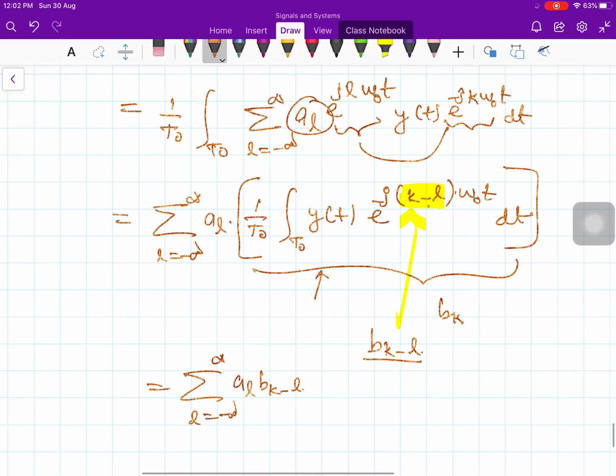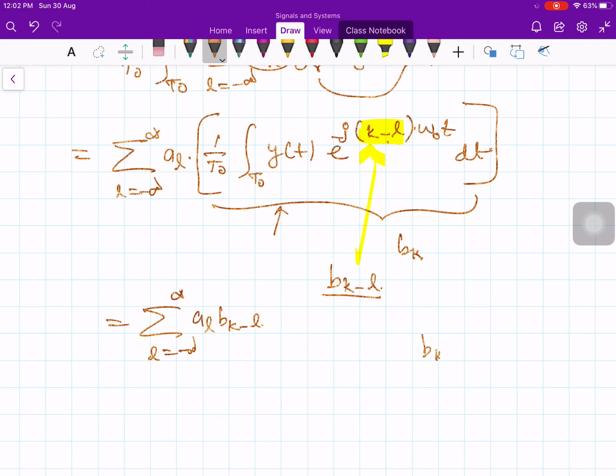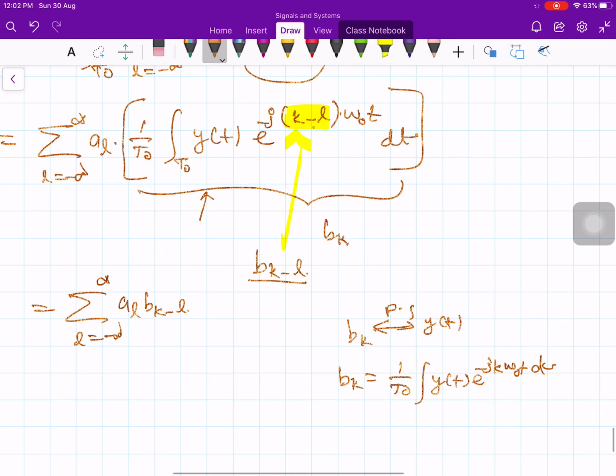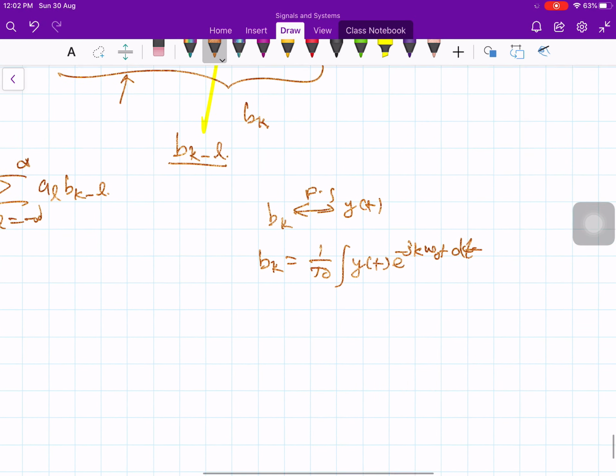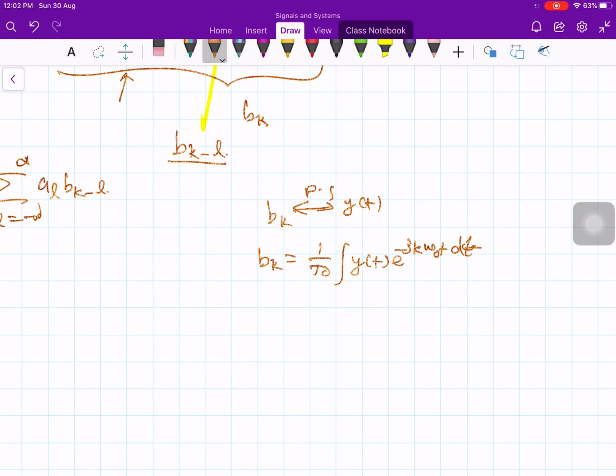Recall the definition. What is b_k? b_k is the Fourier series coefficient of y of t. By definition, b_k is equal to 1 over T naught integral of y of t e to the minus j k omega naught t dt. Now look here. Here I have k. That is why I put suffix k here.